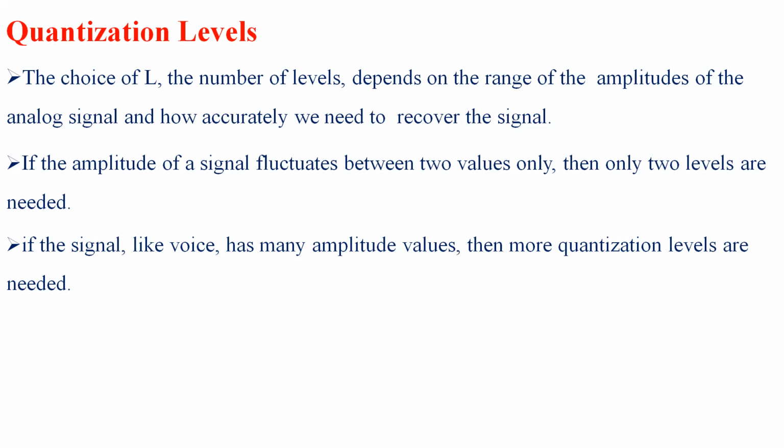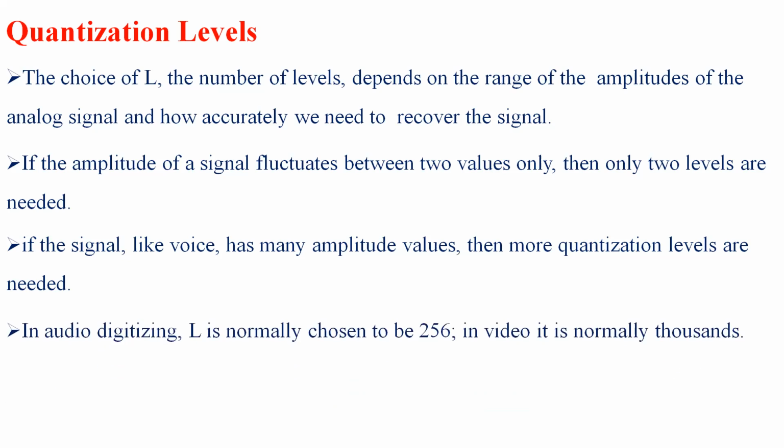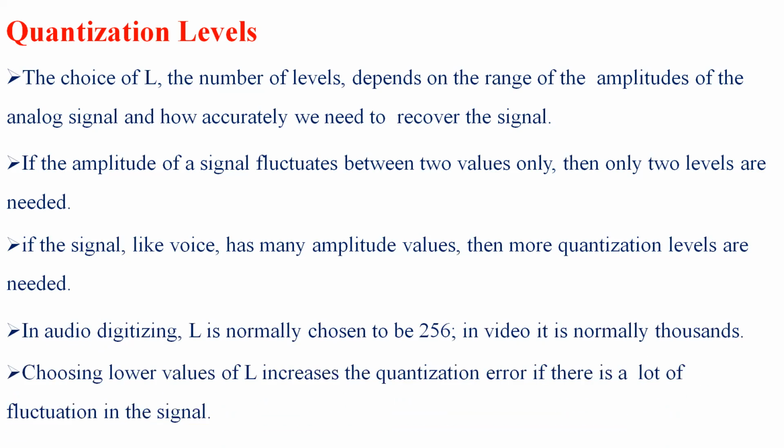Each and every time when we talk, we raise the voice and we decrease the voice, so it requires more quantization levels. In audio digitizing also, the levels are chosen. In the case of audio digitizing, they choose the level L as 256, whereas in the case of videos, it normally ranges to thousands.